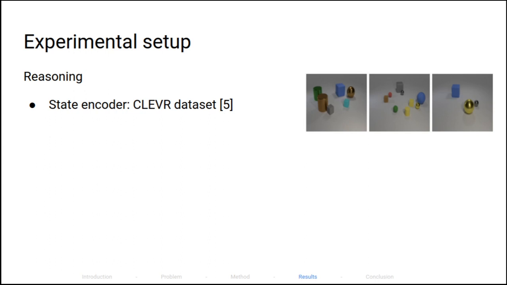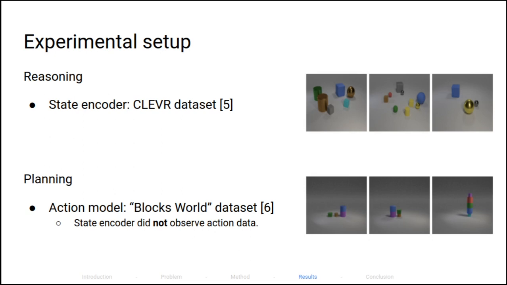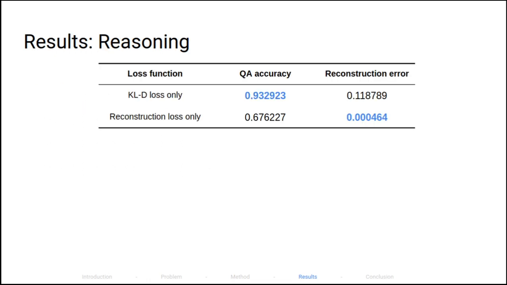Our experiment is structured into two phases. First, we train the state encoder on the CLEVR dataset. Second, we train the stochastic action model using another action dataset from the classical Blocksworld domain. We wanted this separation to investigate whether the spatial reasoning features learned by the encoder are useful in learning transition rules. First, we experimented with training the encoder only with either the reconstruction loss or the KLD loss. Then we used the reconstructed images from the CLEVR dataset as the image modality for the relation network.